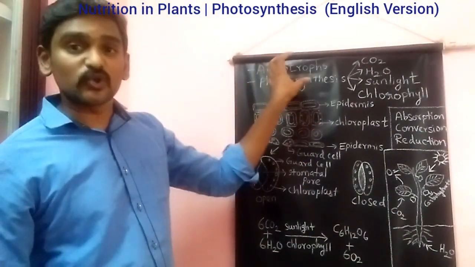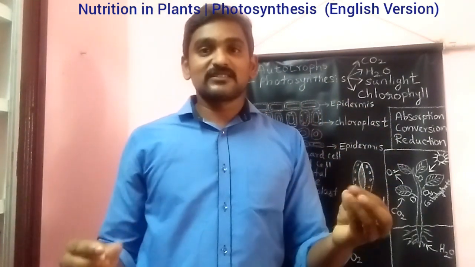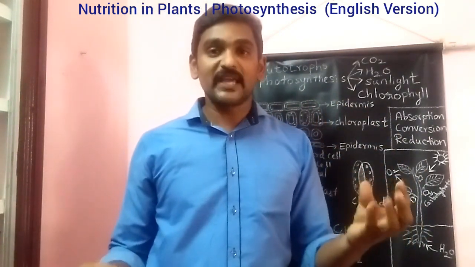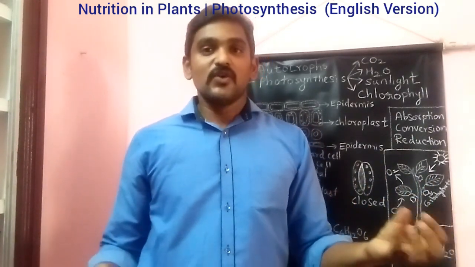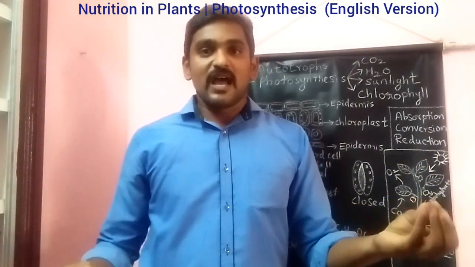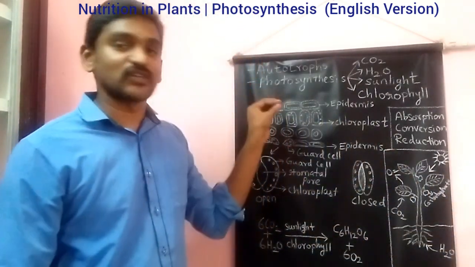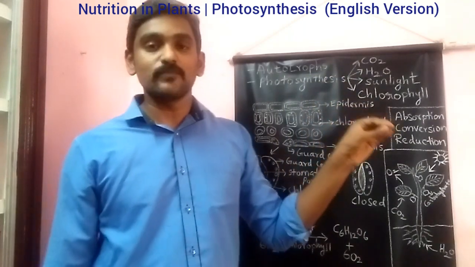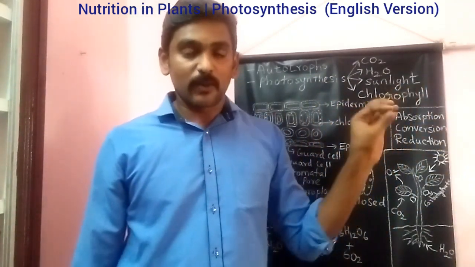Coming to photosynthesis, you actually need ingredients, like substances. Suppose you are cooking food, you need some ingredients, raw materials for cooking the food. For example, rice, water, and some extra things you will require. Similarly, for the synthesis of food by plants, they require some raw materials, some substances for those purposes.